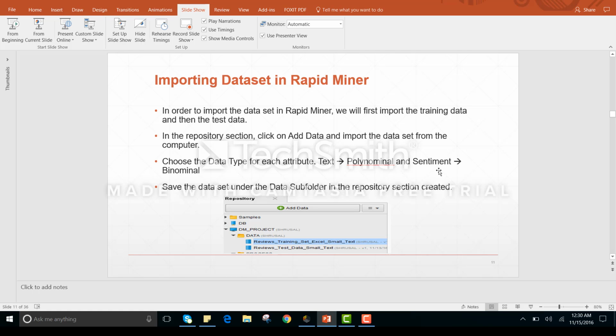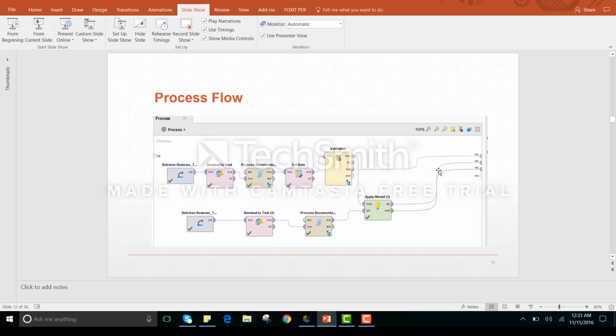To import the dataset into RapidMiner for training, we go to the repository section, click on add data, and import the dataset. Then we define the data type of the attribute. In our project, sentiment was positive or negative, so we defined it as binomial. Then we saved the dataset.